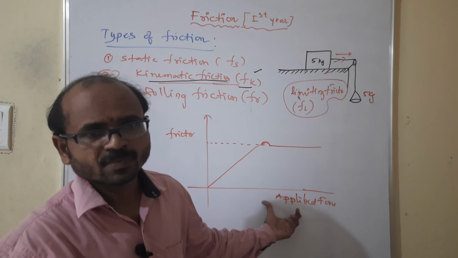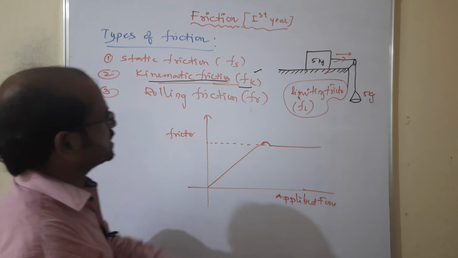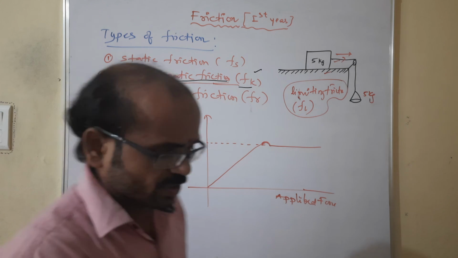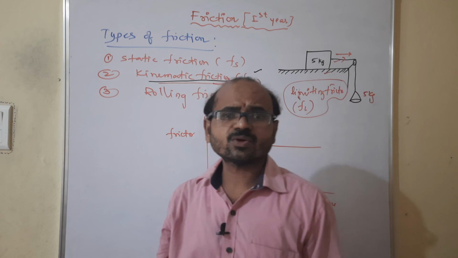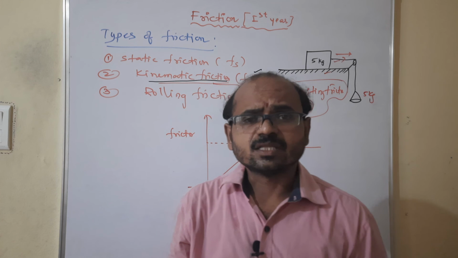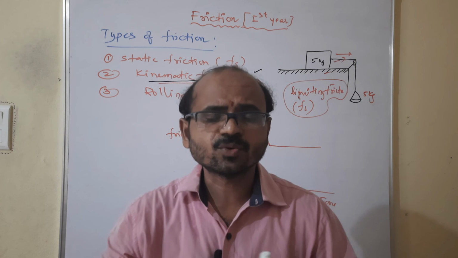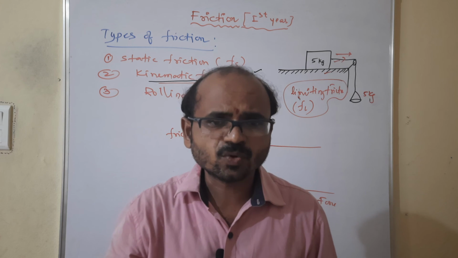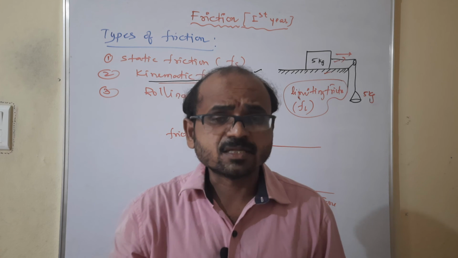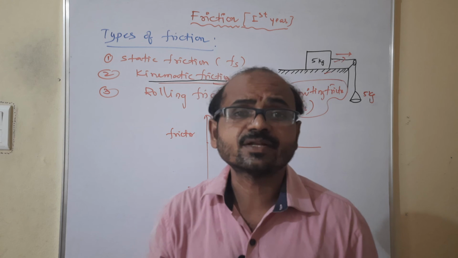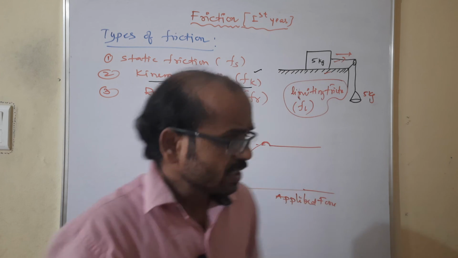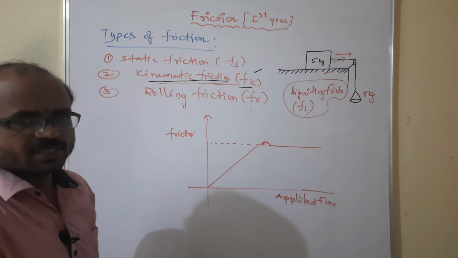Right? So now, coming to the last one, that is rolling friction. Sir, what is rolling friction? Rolling is when bodies roll: a ball rolls, a cylinder rolls, a wheel rolls. So the friction of bodies that roll we call rolling friction. Out of these three frictions, which one is more?